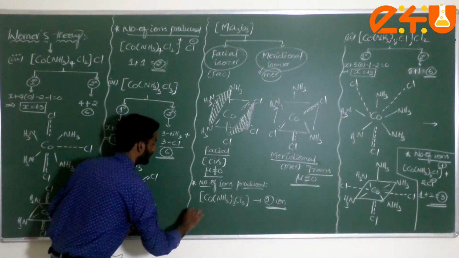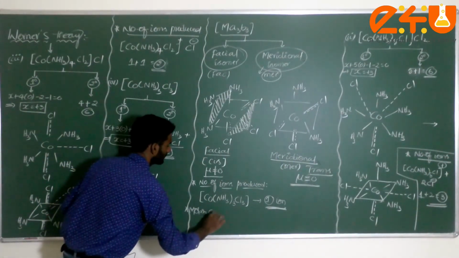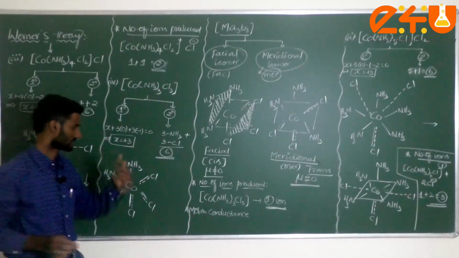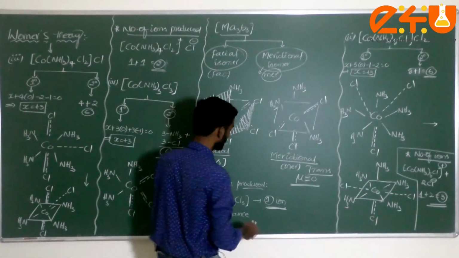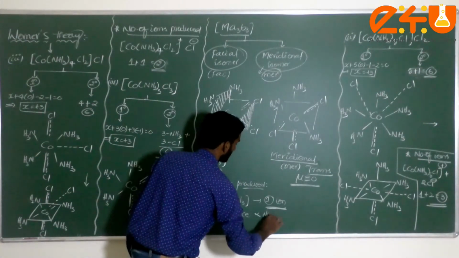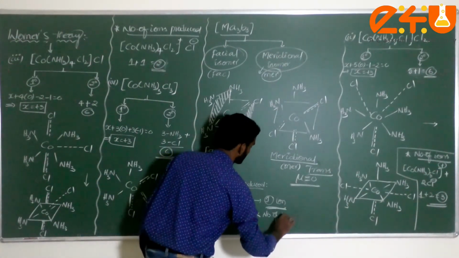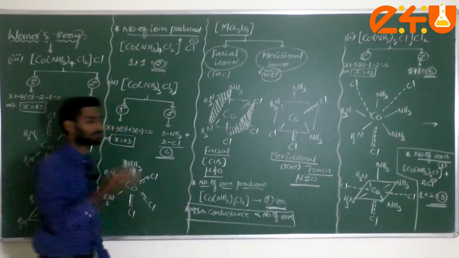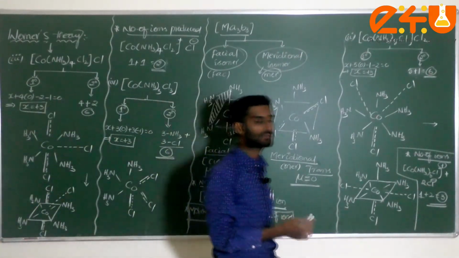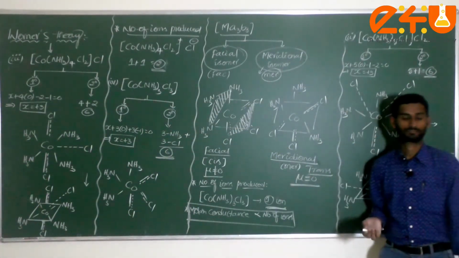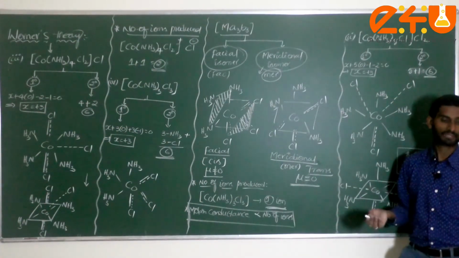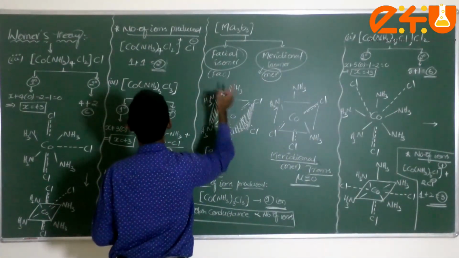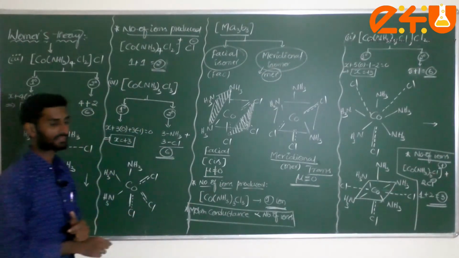Now what about molar conductance? Very, very important here. What is the relation? Molar conductance, which you generally studied in electrochemistry, is represented here as lambda m, which is directly proportional to the number of ions. If the number of ions is more, then what will happen, dear students? Its molar conductance will be high. Got the clarity? Now among A, B, C, D, this is 1, this is 2, this is 3 and this is 4. Which one has the greater molar conductance, dear students?